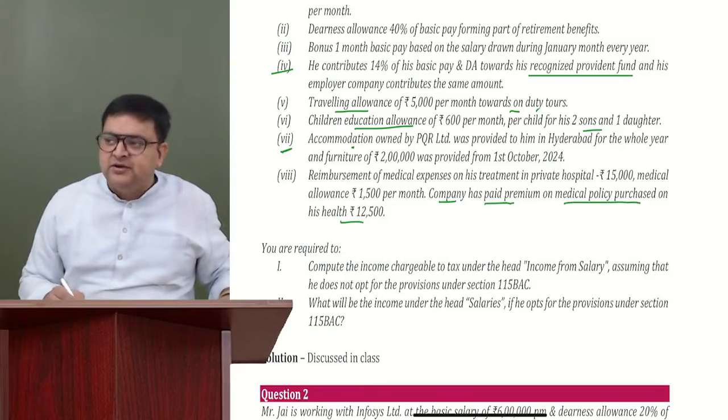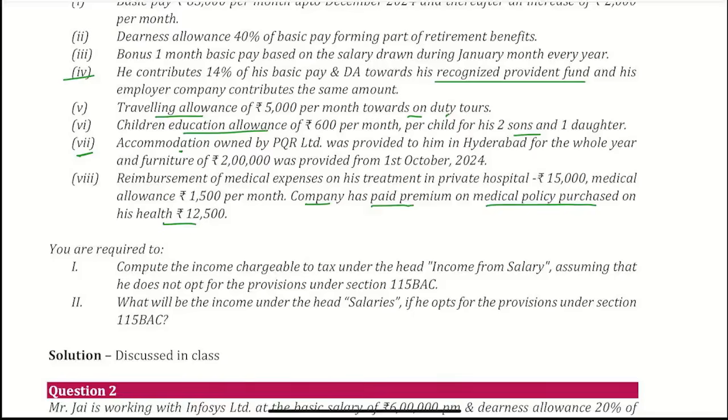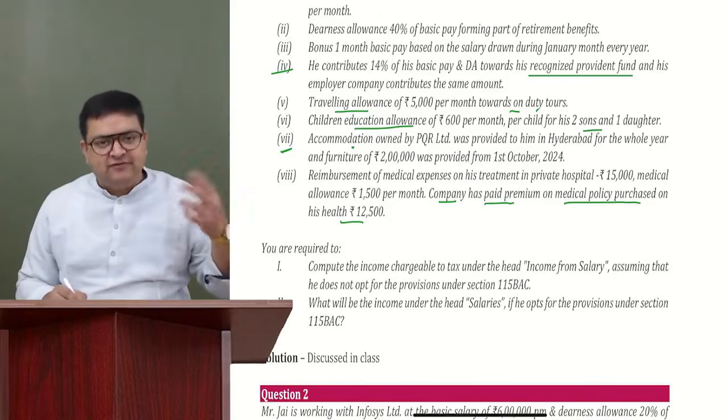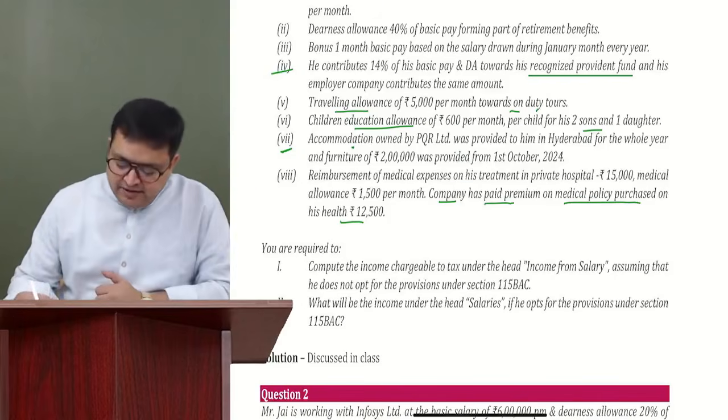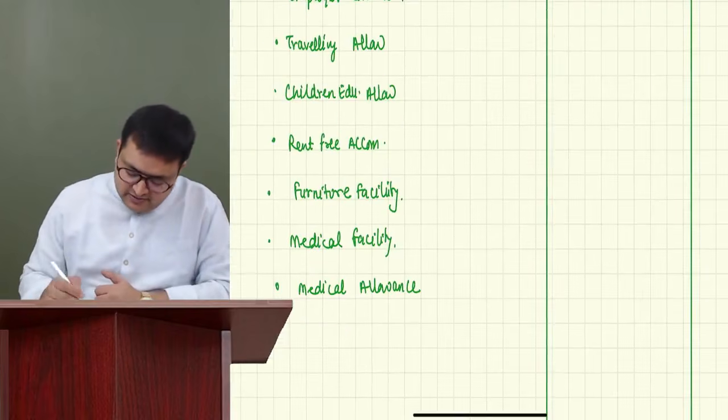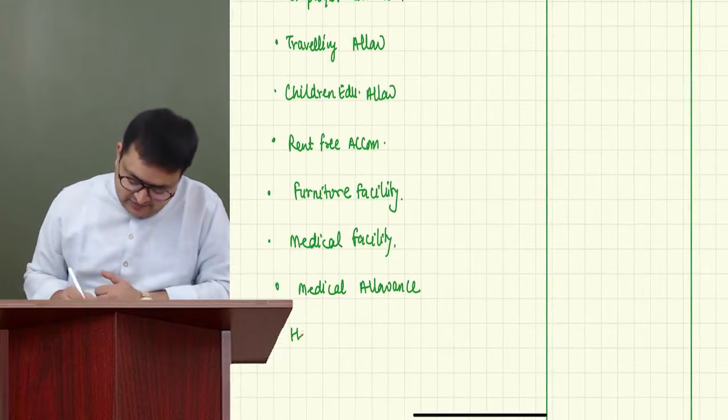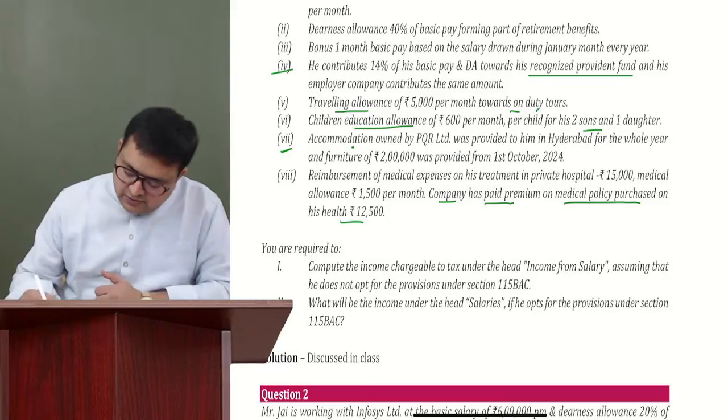So the company has paid a health insurance premium for us. This is also a facility. Health insurance premium the company is paying. Okay. I think that's it.